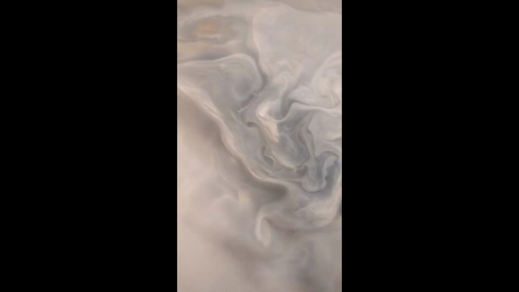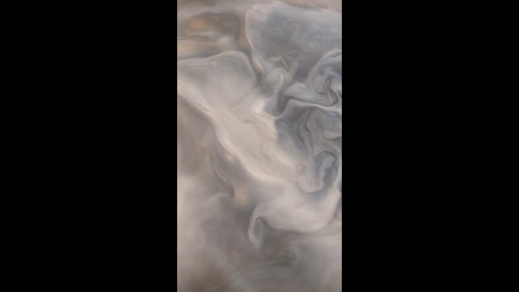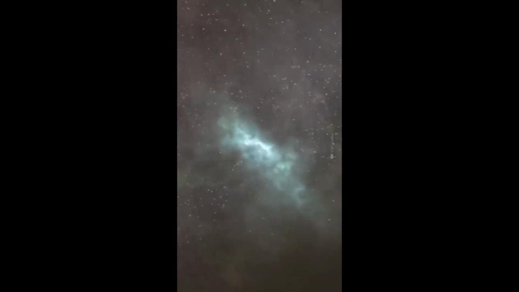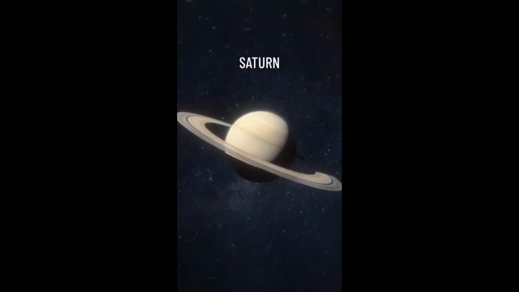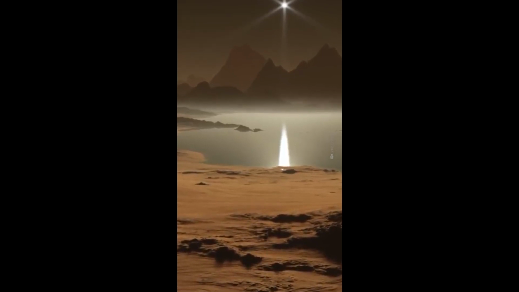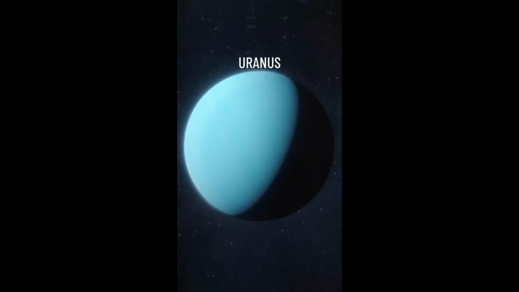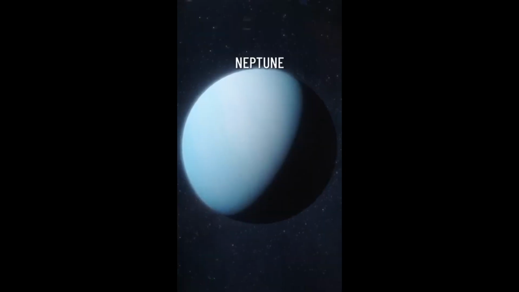Here you can see the atmosphere. So firstly there is Jupiter, then Saturn, right? So let's move on.